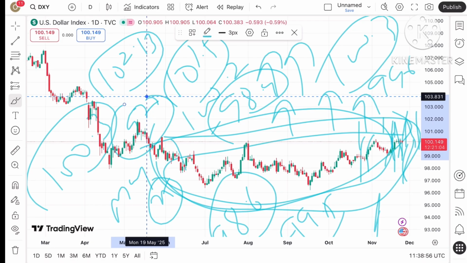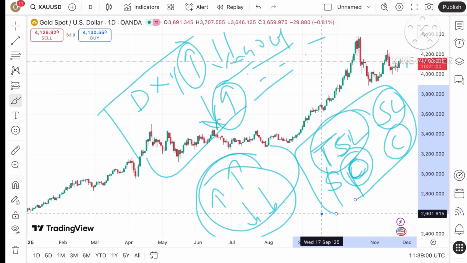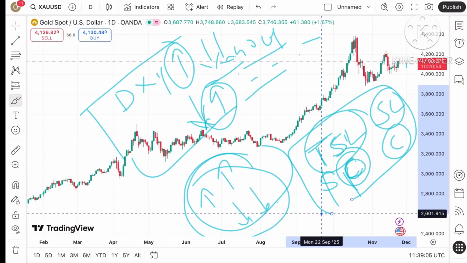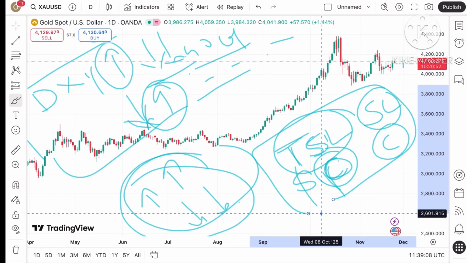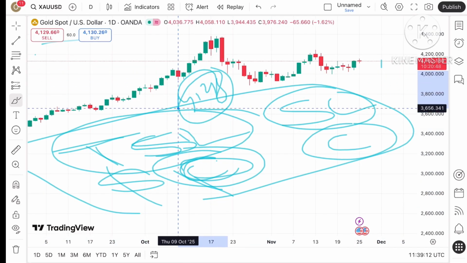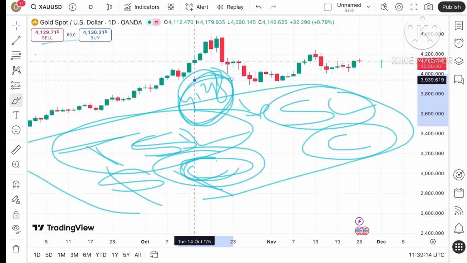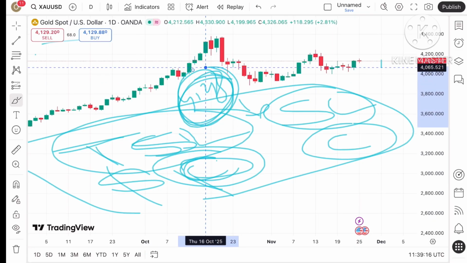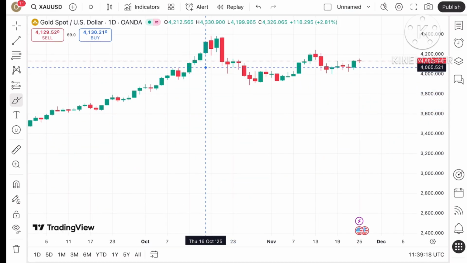Okay, now coming back again to the gold price, what we can see, if you look at the gold price again, the price is already above a level of 4130, as you can see, and I have told you that 4128 is a strong level. So if the price falls below this level, a further fall can be seen. But if the price keeps moving above this level, we can see the price can go further upside.